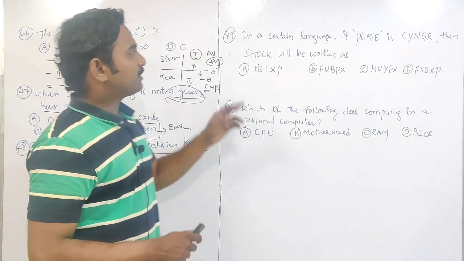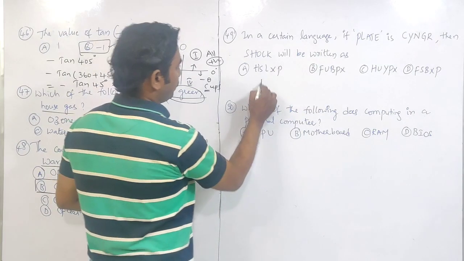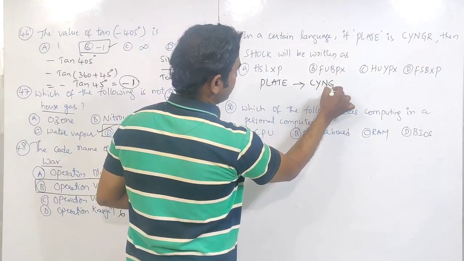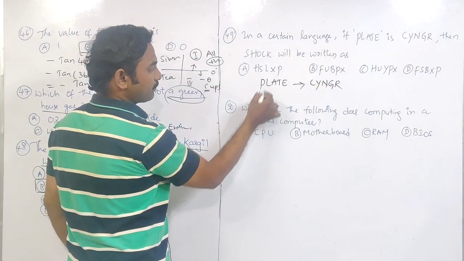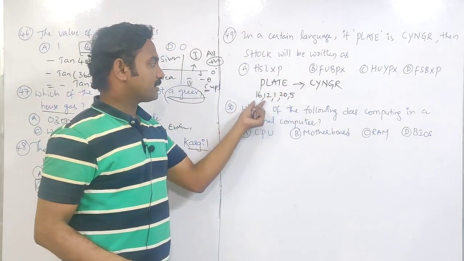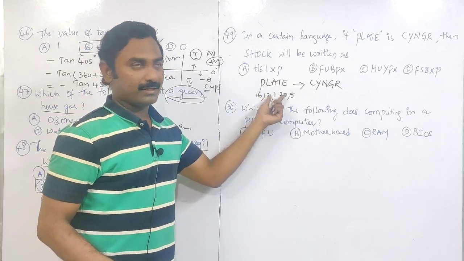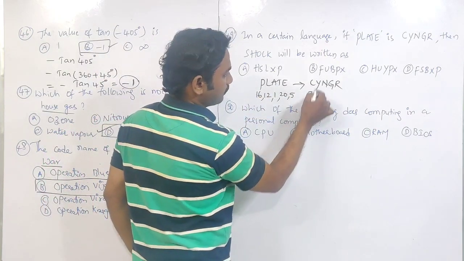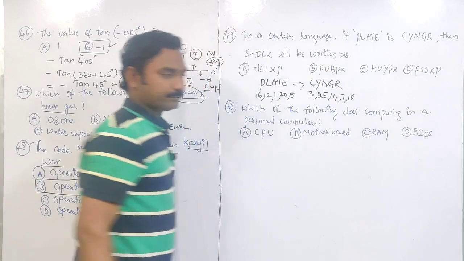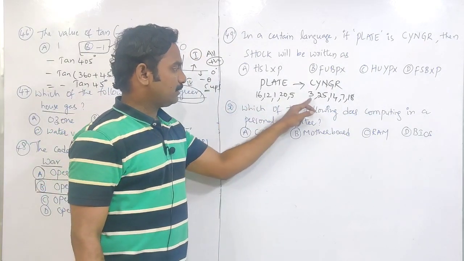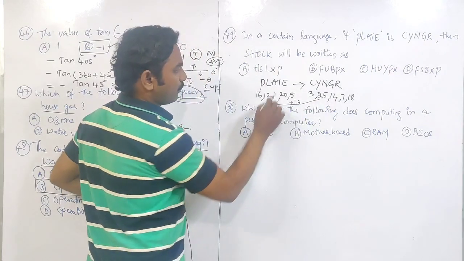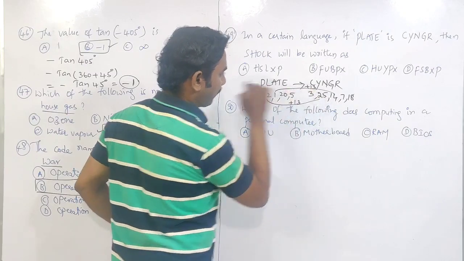The next question is, in a certain language, PLATE is coded as CYNGR. 16, 12, 1, 20, 5 are the numbers for these letters. P is 16, L is the 12th letter, A is the first letter, like that. So here C is 3, Y is 25, N is 14, G is 7, R is 18. So what is happening here? 16 to 3, 12 to 25: 12 plus 13. 1 to 14: 1 plus 13.